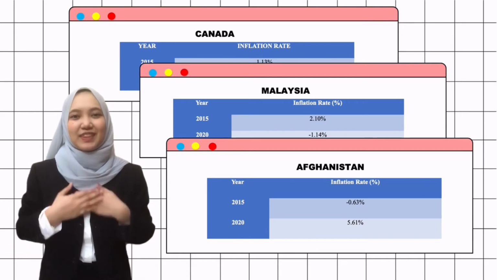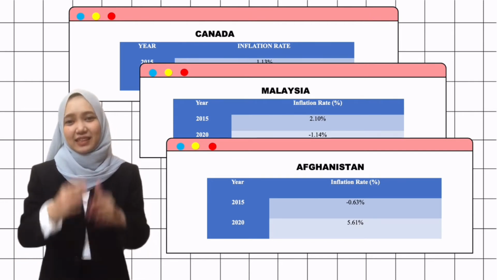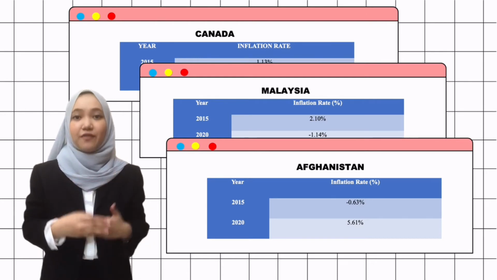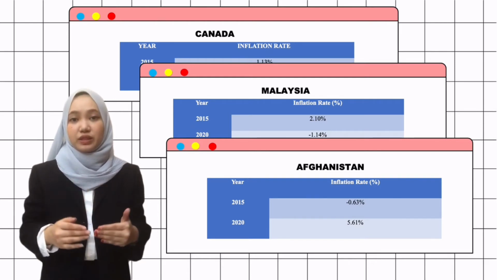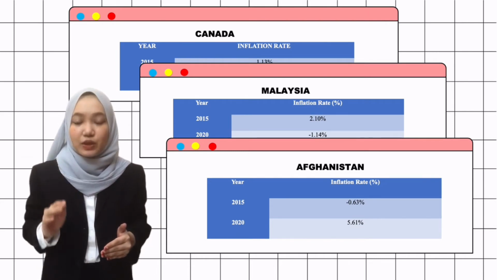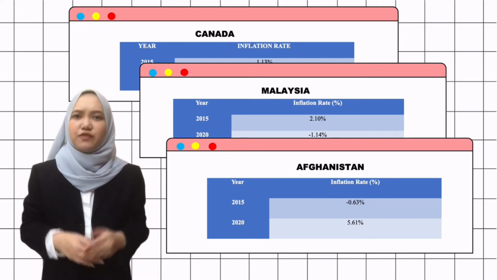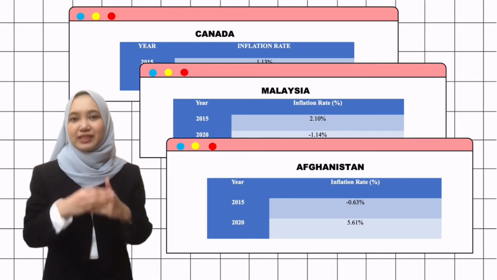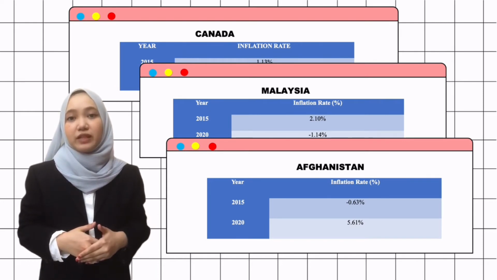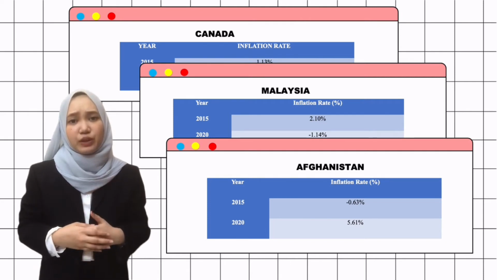I will start with the inflation rate for Afghanistan. As we can see in this box, there are two different inflation rates for Afghanistan. In 2015 the inflation rate is negative 0.63%. It is quite good, and only a few nations were able to attain negative inflation, resulting in lower price levels and lower CPI. However, as a general rule,